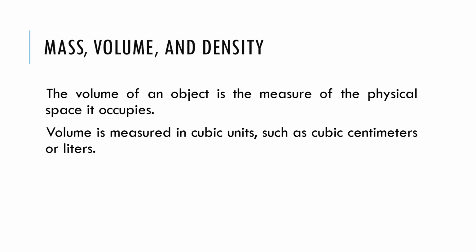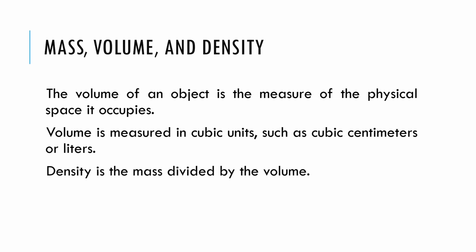Specifically, density is the mass divided by the volume. Note that in everyday language we often use heavy and light as indications of density, rather than weight, as for instance, when we say that iron is heavy or that whipped cream is light. To sum up, mass is how much, volume is how big, and density is how tightly packed.